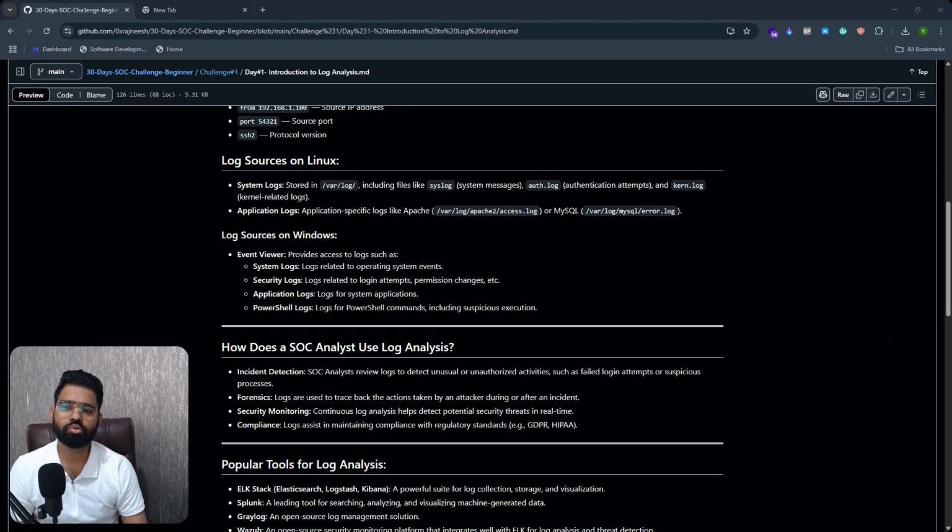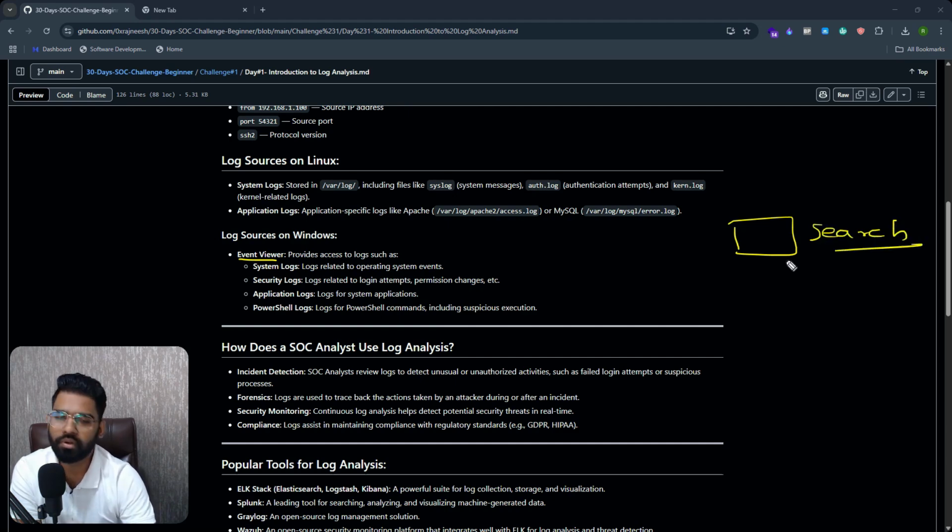Next, we also have Windows specific logs. Windows usually stores all the logs in the Event Viewer. So you can go to your Start Windows icon and search for Event Viewer. Once you search for the Event Viewer, you will get different categories of logs, different types of logs. These are some of the important logs that are relevant for a SOC analyst or for any network analyst. System related logs are stored related to operating system events. There are some security related logs as well, that consist of login attempts, permission changes.